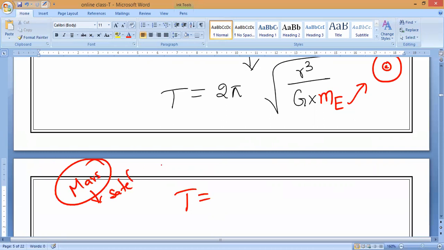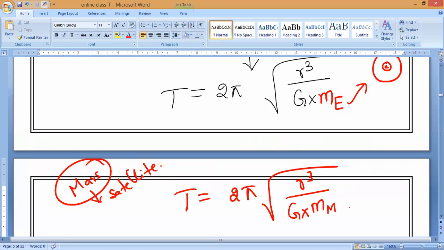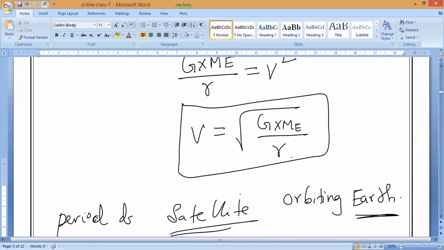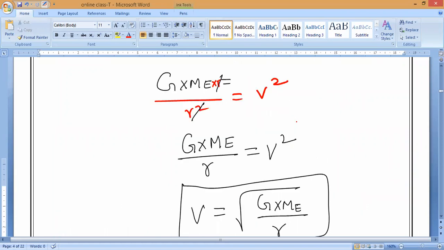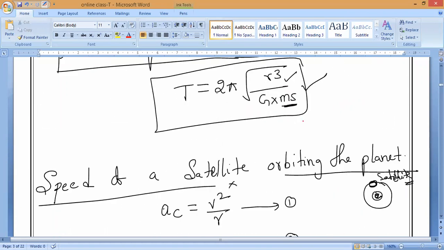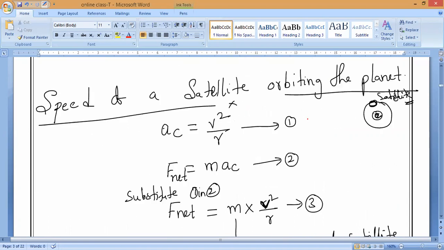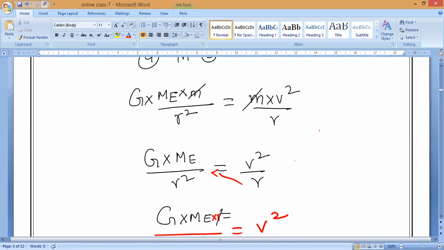Now if we take a satellite of Mars, then the time period is equal to 2 pi into, everybody respond, R cube divided by G into what will come, Ra? Mass of Mars. Okay, is it clear, guys? So this formula is constant, understand? This orbital velocity V around the Earth is also constant in the case of planets as well as satellites of other planets. The speed of a satellite orbiting a planet is always constant based upon this.